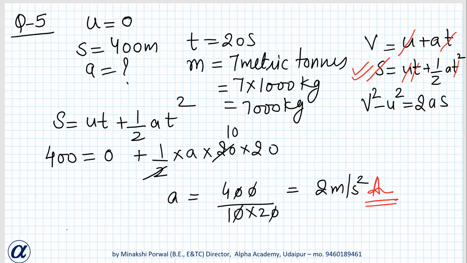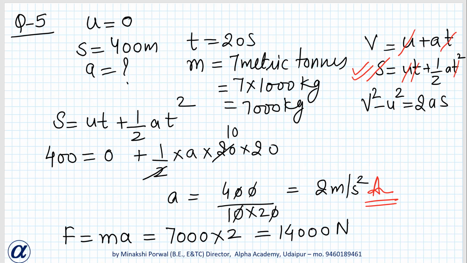We have to find acceleration and force also. Force equals mass into acceleration. Mass is 7000 into 2, that is equal to 14,000 Newton. Okay. This is the answer.